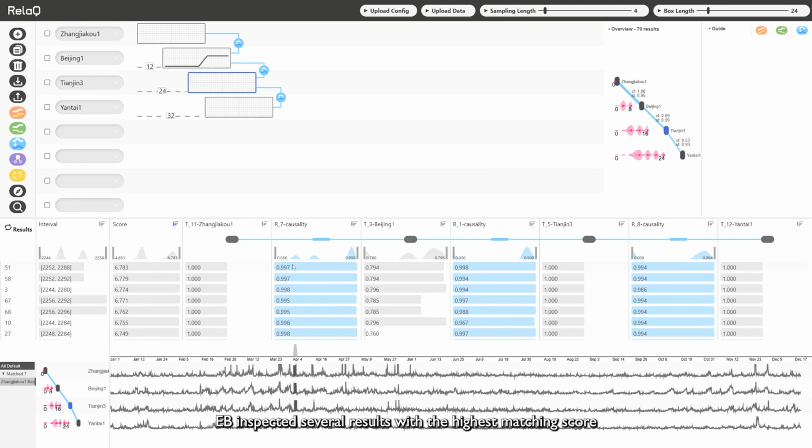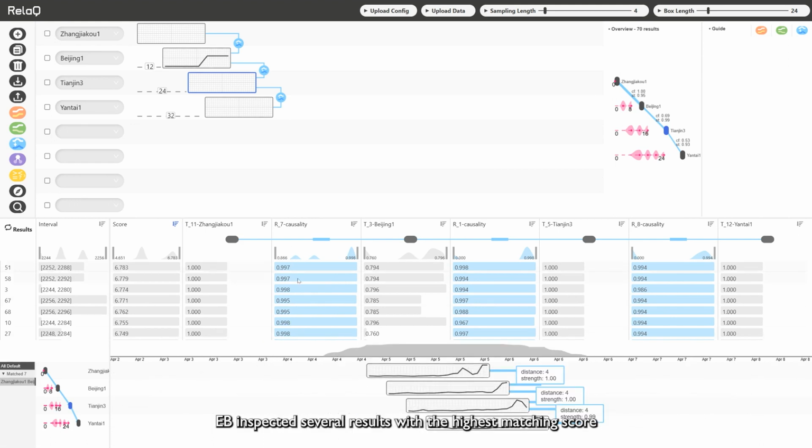EB inspected several results with the highest matching score and found that they aligned with his expectations. These findings suggest the possibility of long-range air pollution transmission from Zhangjiakou to Yantai in spring, emphasizing the need for preventive measures and timely warnings.